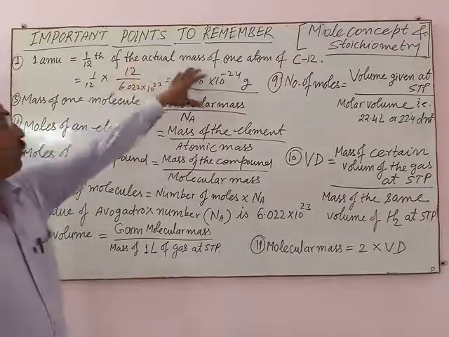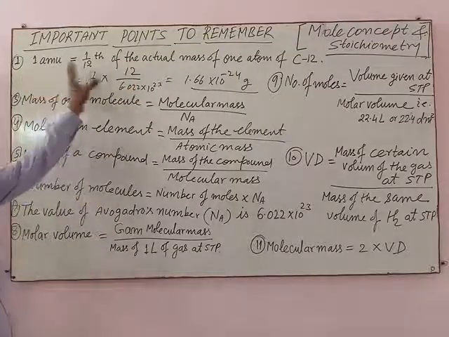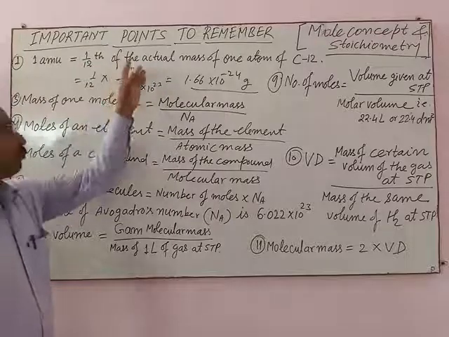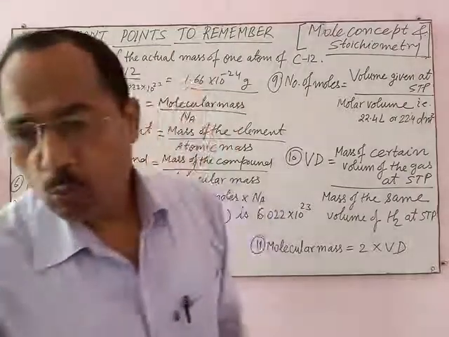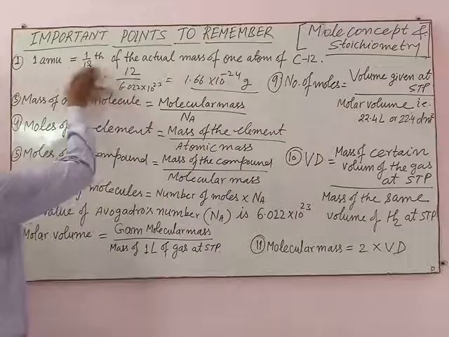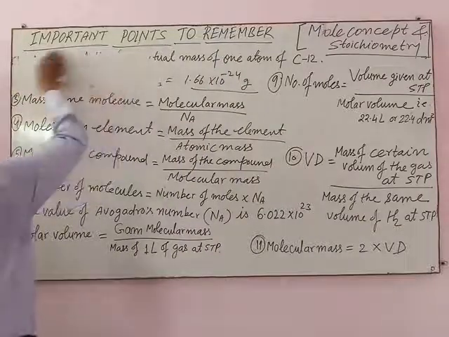And 1 AMU is equal to 1 by 12 multiplied by actual mass of 1 atom of carbon, which gives the value of 1 AMU in gram, equal to 1.66 into 10 power minus 24 gram.